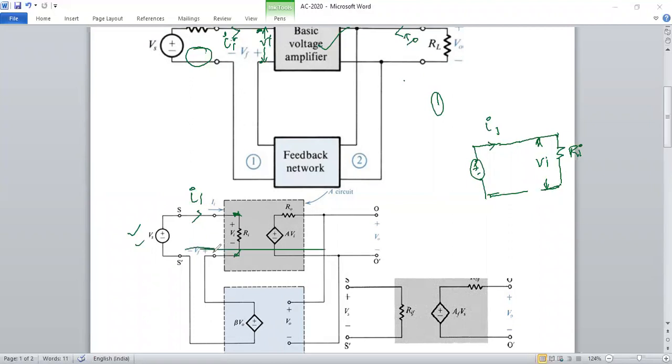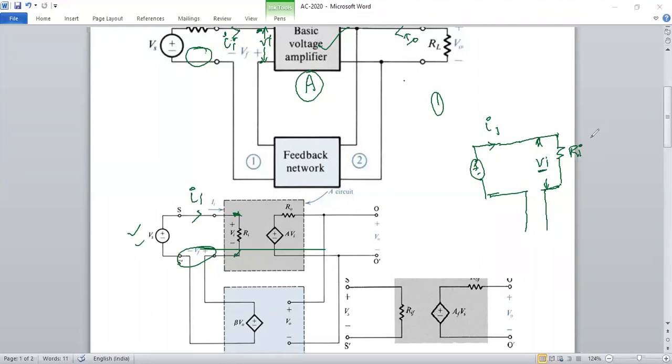This part I am redrawing, and this is the input side. What about the output side? Input side has Vi as the input. The output side is the gain of the amplifier, which we represent by A. So A times Vi is the output that will develop.